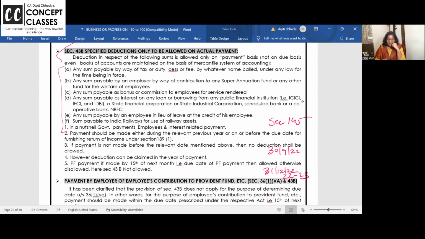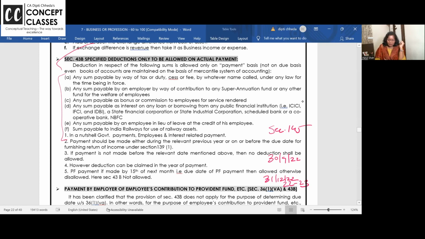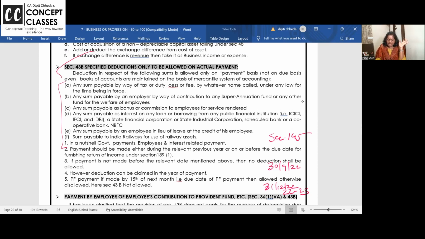Okay? Right. So, deductions in respect of the following sums are allowed only on payment basis. Any sum, tax, duty, cess and all to government. Any sum payable by way of contribution, PF, ESIC. PF has no time limit. I'll come to PF, there's an important amendment. But all welfare measures. Bonus and commission.